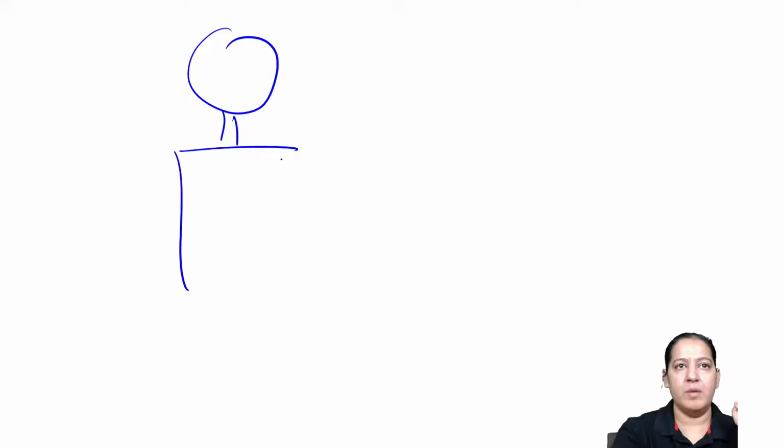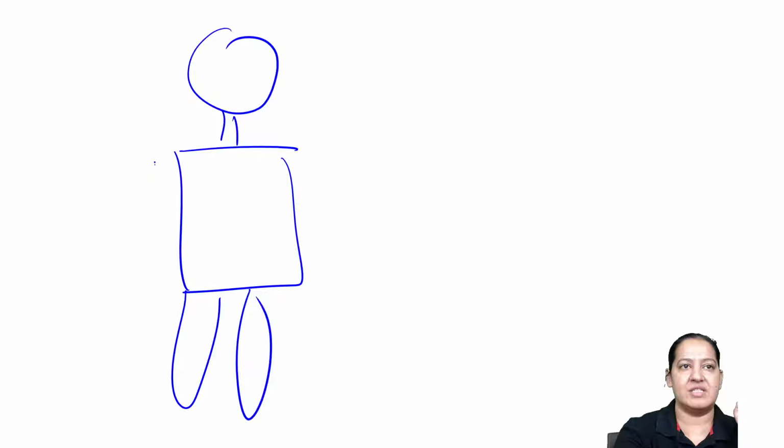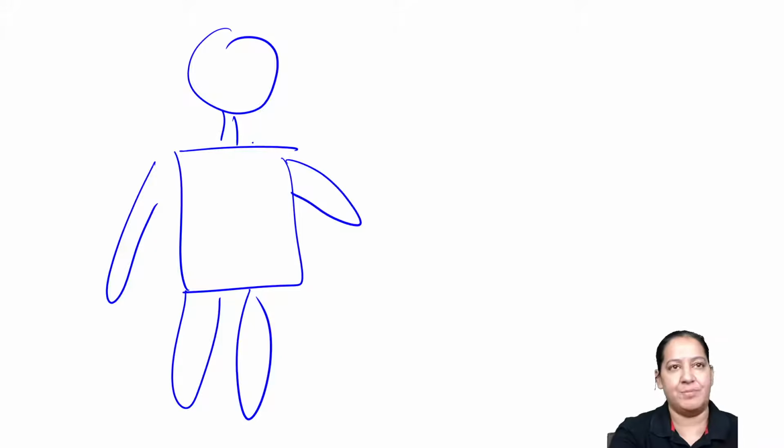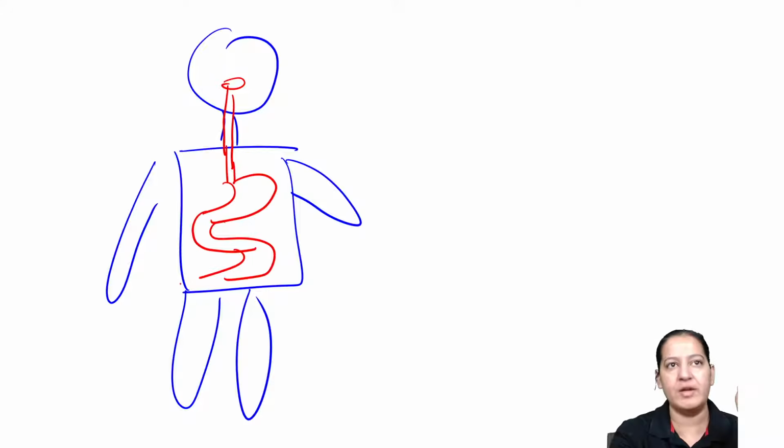So this is the human in which I want to perform the string test. I want to take the duodenal aspirate. Let me draw. This is the mouth. This is the esophagus. This is the stomach. And this is the duodenum. I want to take the duodenal aspirate, right?